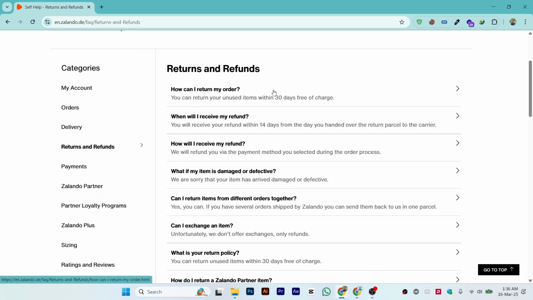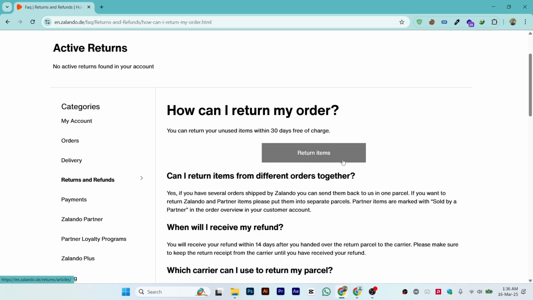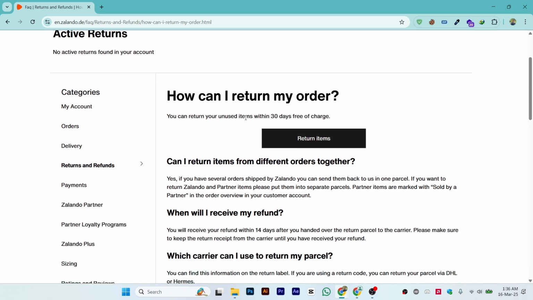How can I return my order? Just click on this option, and once you click on this question, they will take you to this website, like how can I return my order. You can return your unused items within 30 days free of charge. And after that, this is the page of how you can return the items.